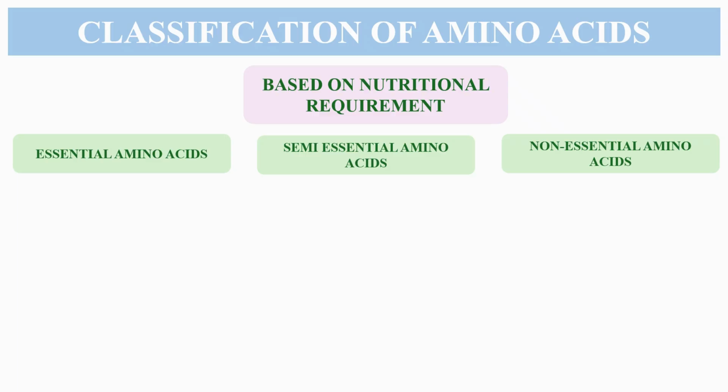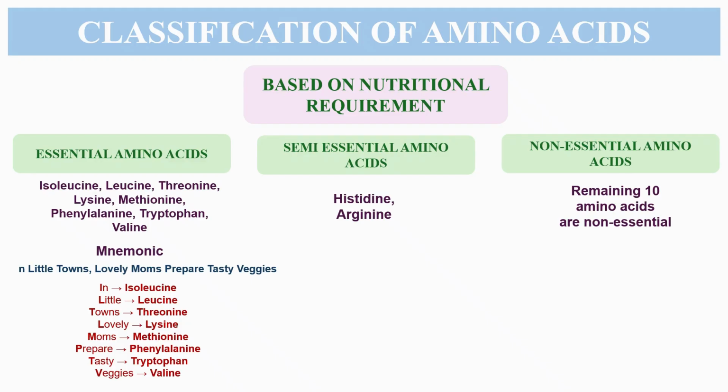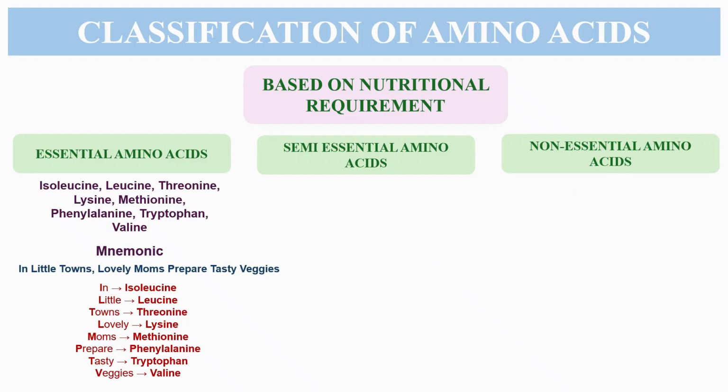And if not, there will be some deficiency or disease as a result. You can learn the essential amino acids by a mnemonic. In little town, lovely moms prepare tasty veggies, which are isoleucine, leucine, threonine, lysine, methionine, phenylalanine, tryptophan, and valine.